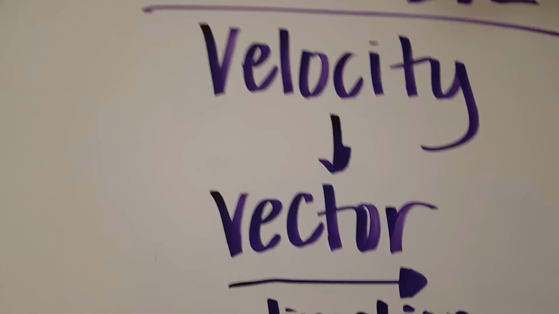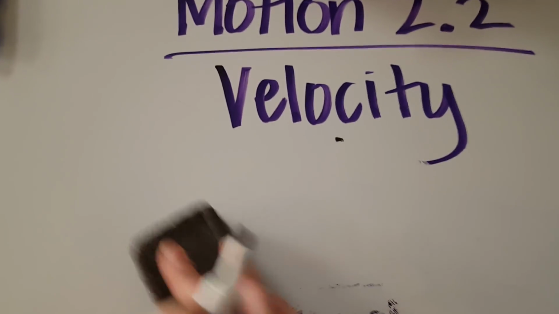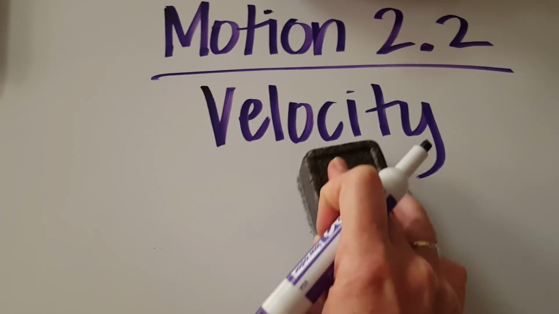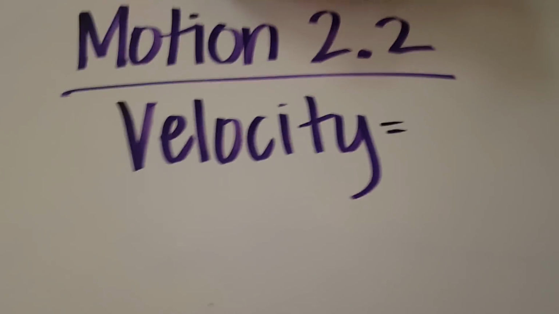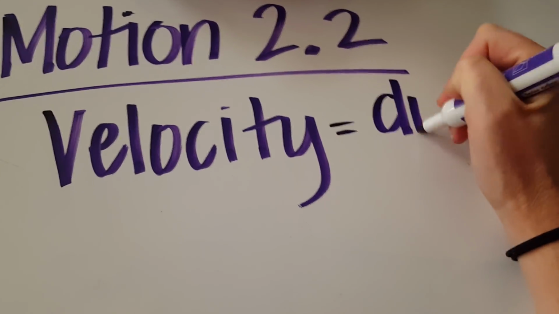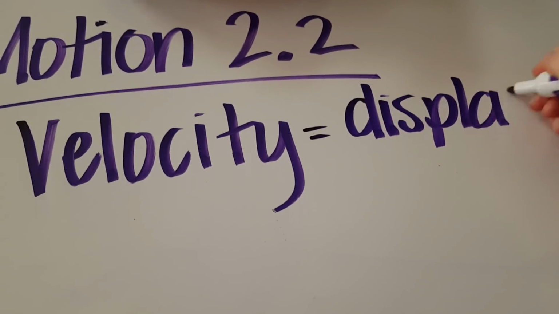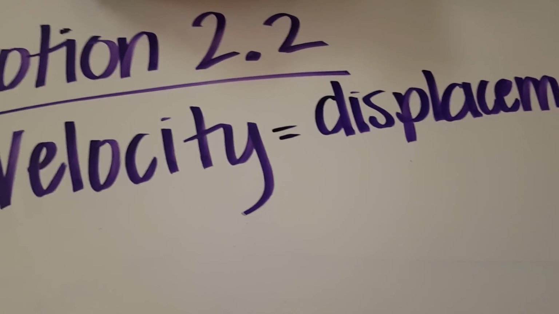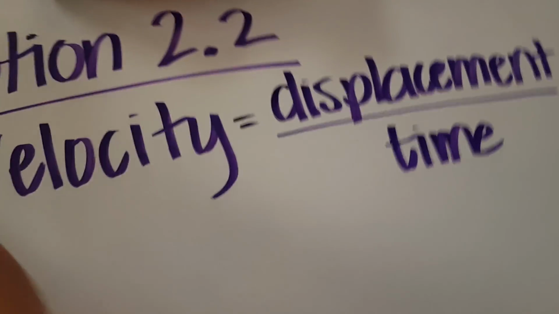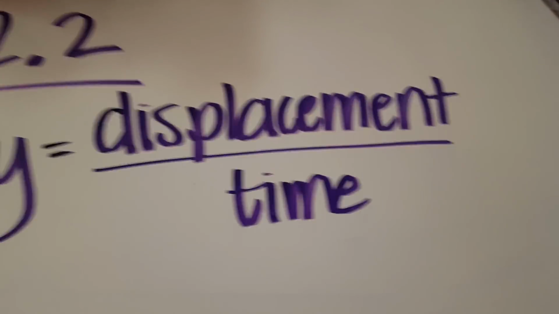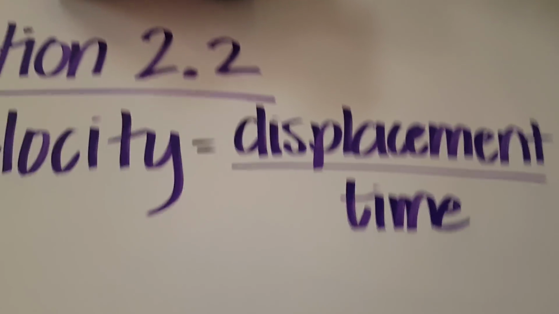Now, to calculate velocity, part B, it says that you would calculate velocity by dividing displacement over the elapsed time.